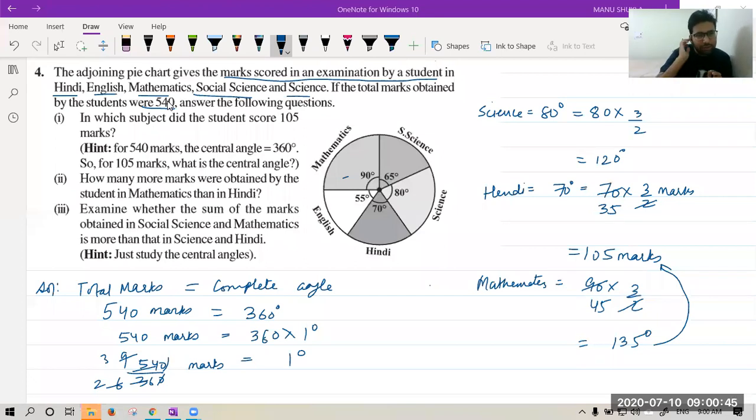Sir, please explain the science part. Okay. Science part, I guess you are saying the first part, na? Which part, better science part? First part, second part, third part? Okay, Sarthak is asking how we get 35. One second.